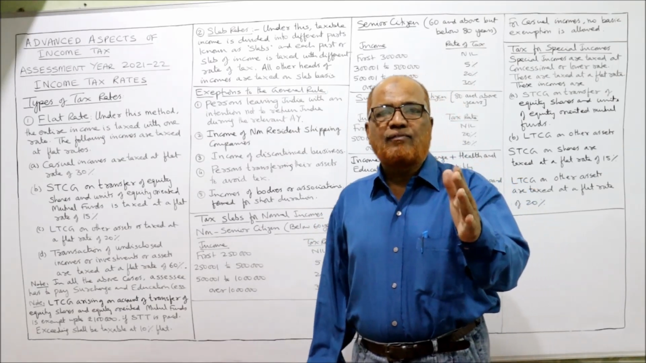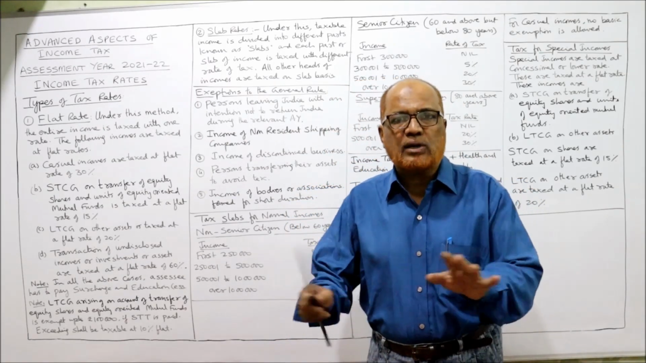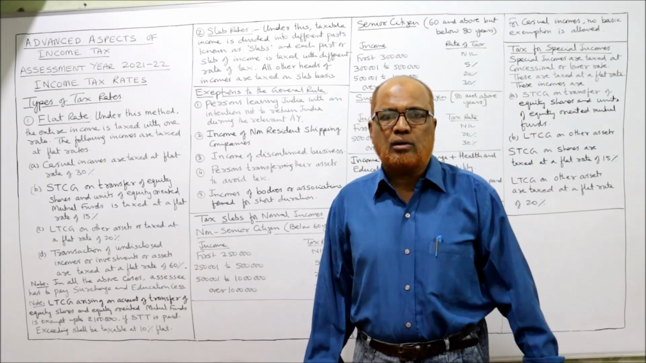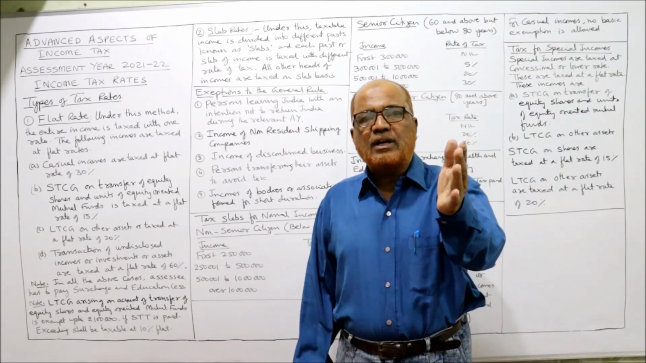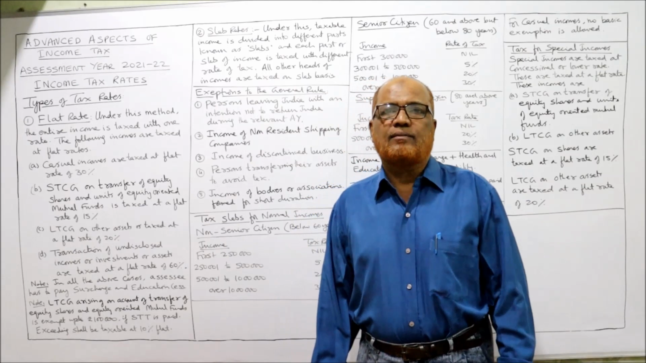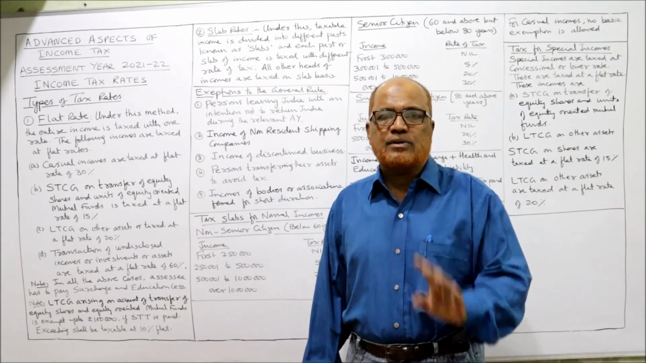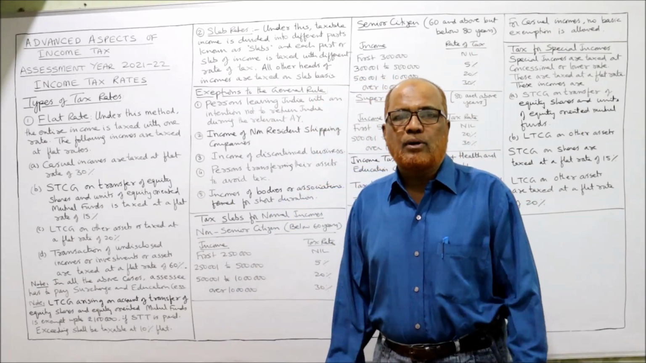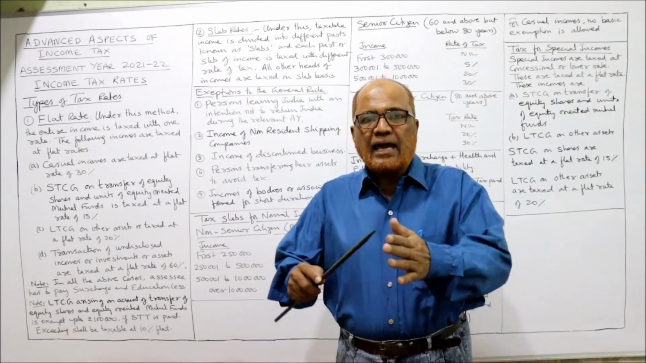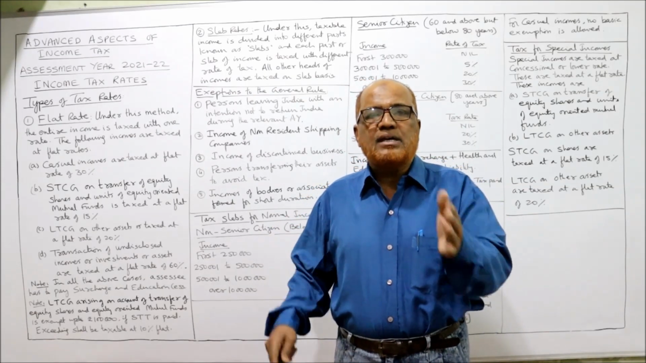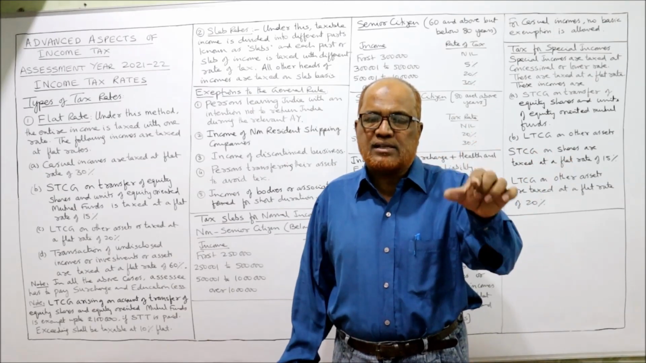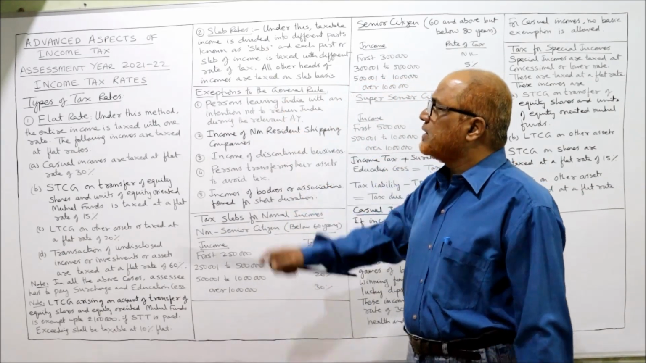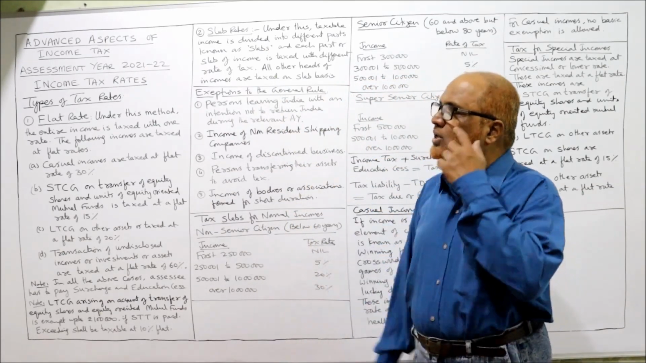Example, first 2,50,000: 0% tax, zero tax, no tax. The first 2,50,000 of income, no tax at all. Second slab, from 2,50,001 to 5 lakh rupees, the income tax rate is 5%. Next slab, 5 lakh 1 to 10 lakh rupees, 20% slab. Over 10 lakh rupees, 30%. Like this, the total income of the person is divided into parts. Each part is called a slab, and every slab will have a different rate of tax. That is called slab rates. Now, exceptions to the general rule.